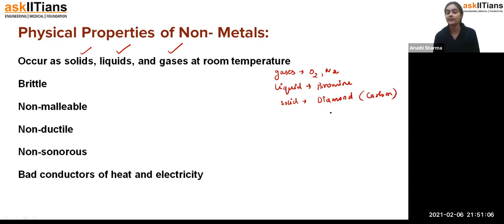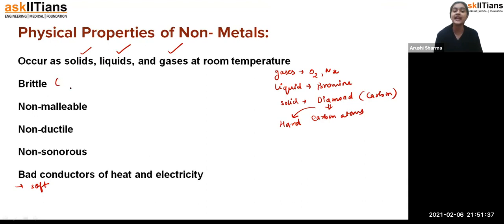Because, students, in the diamond there are so many carbon atoms, and when these carbon atoms combine together, they form a giant structure, and due to that giant structure, students, the diamond becomes very solid in nature as well as hard. The diamond is hard in nature, whereas the non-metals are generally soft in nature. For example, sulfur powder, oxygen, nitrogen gases, they all are soft in nature.